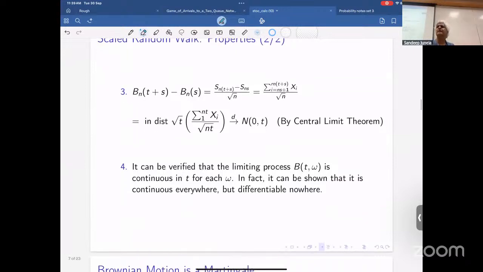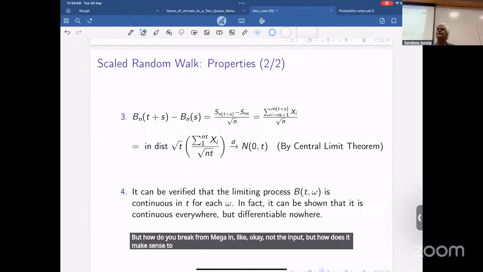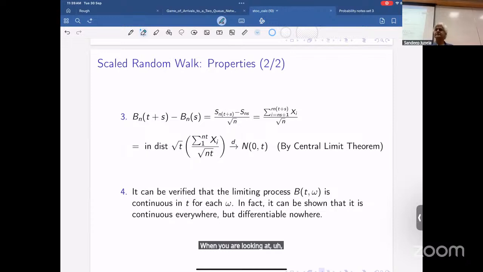In the definition of Brownian motion, you fix omega and then the path in t is continuous. But then how do you bring omega in? Not to prove it, but how does it make sense to bring in omega when you are looking at this constructed version of Bn?